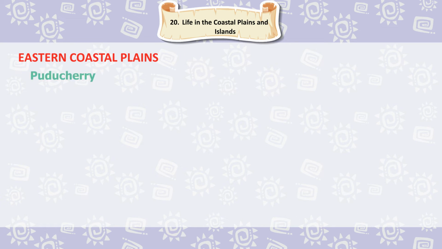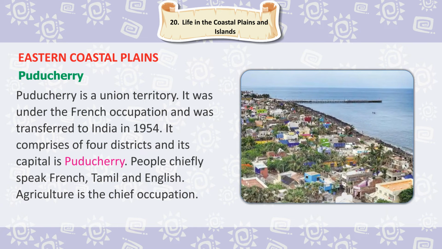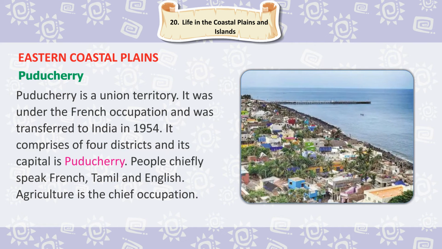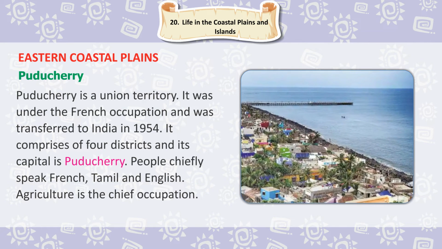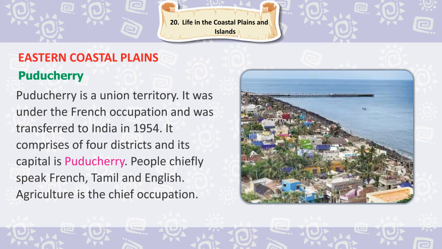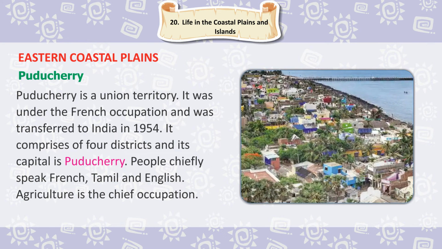Eastern coastal plains. Puducherry. Puducherry is a union territory. It was under French occupation and was transferred to India in 1954. It comprises 4 districts and its capital is Puducherry. People chiefly speak French, Tamil and English.